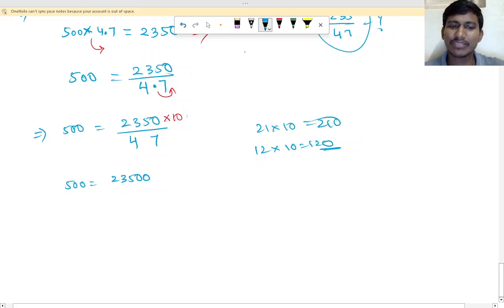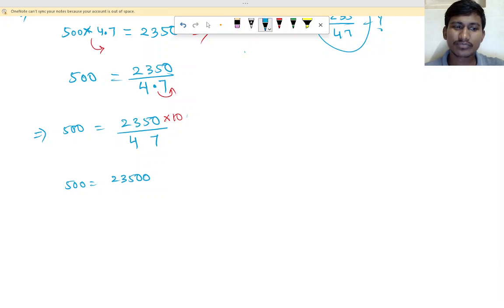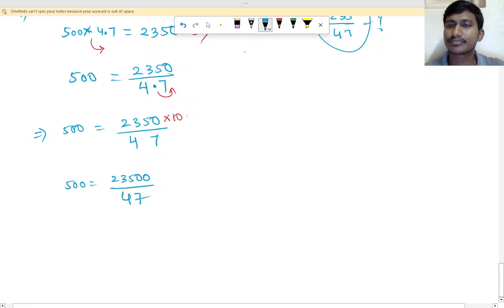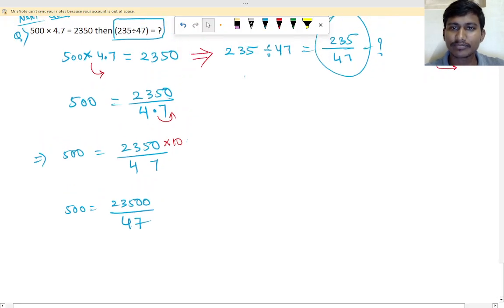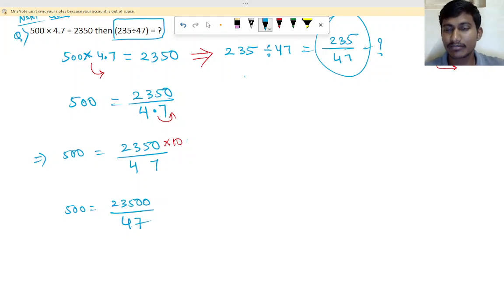So if you multiply, it will be 47. But what do we need? We need 235 divided by 47, but it is 23500, right?